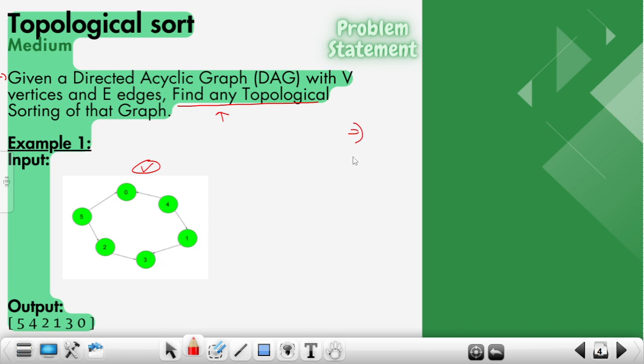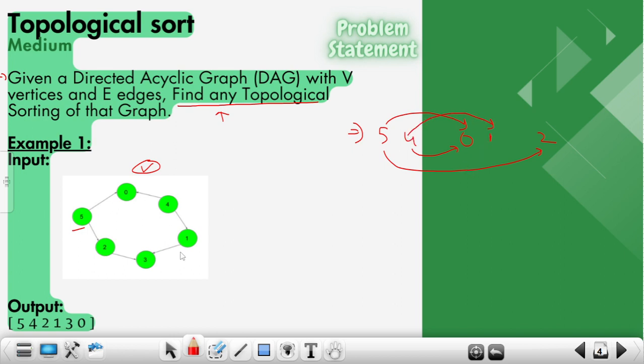For this graph, one possible arrangement can be: I have 5, from 5 I have an edge to 0, and I have an edge to 2 as well. And what about this 4? From this 4 I have one edge to 1 and another to 0. Let me write 1 here.